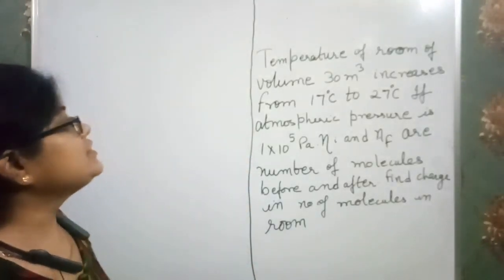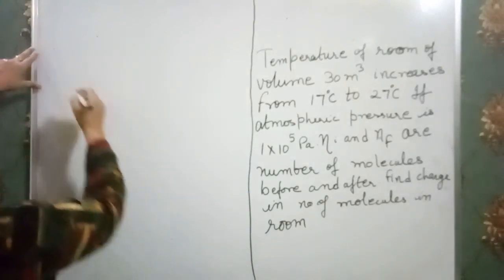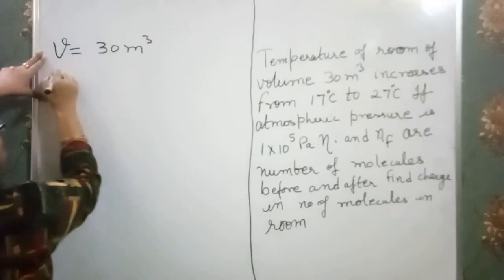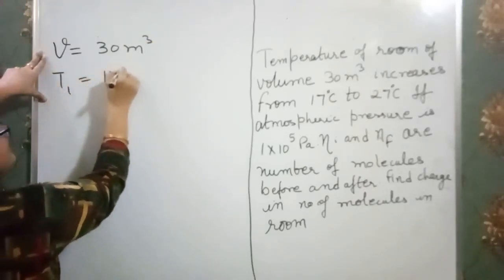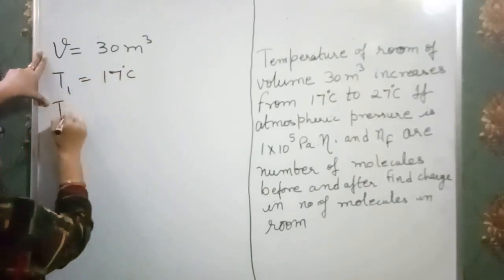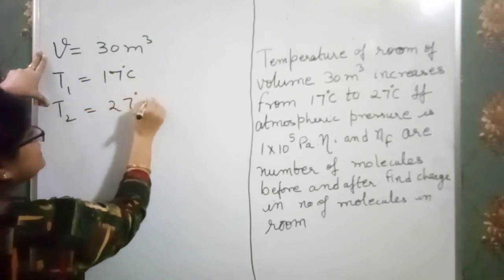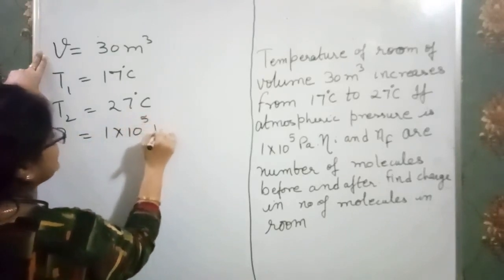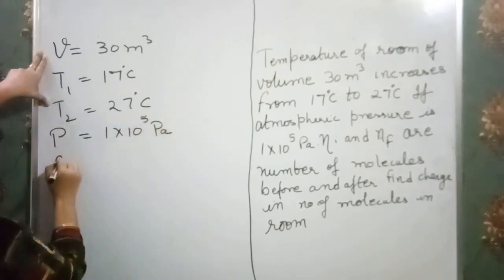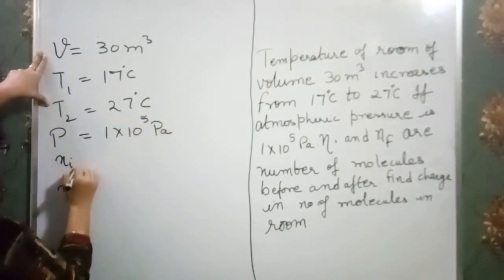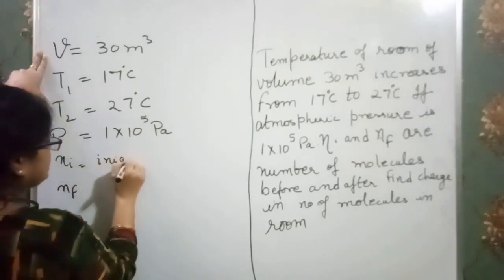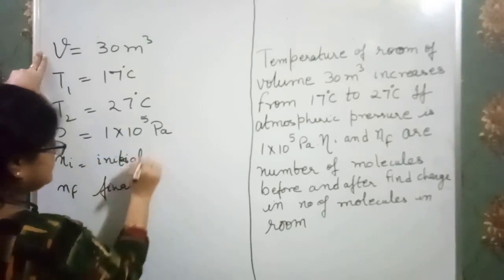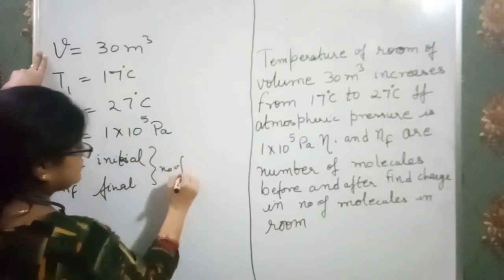So in this question, we have the volume equal to 30 meter cube, temperature 1 is 17 degrees Celsius, temperature 2 is 27 degrees Celsius, pressure is 1 into 10 to the power 5 Pascal, and Ni is the initial number of molecules and Nf is the final number of molecules.